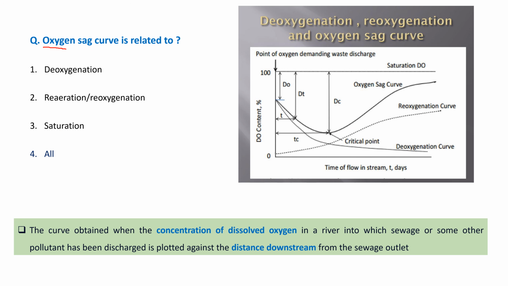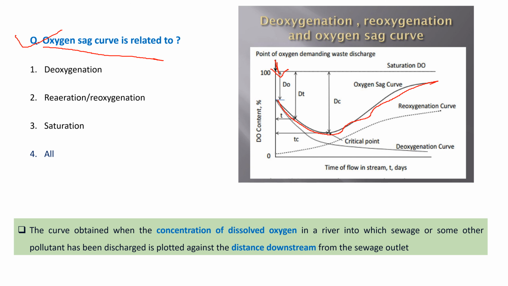Now the next one is, the oxygen sag curve is related to. So the oxygen sag curve is related to the amount of dissolved oxygen present in the wastewater or water bodies. Okay, so once the wastewater is discharged into a flowing water body, in the diagram you can see that the dissolved oxygen initially decreases, then after it becomes lowest, then again it starts increasing.